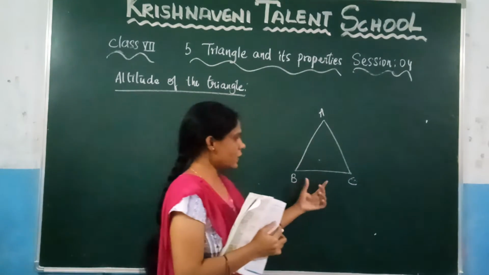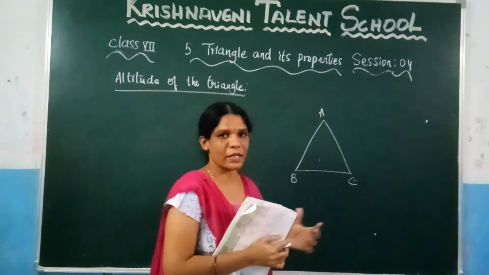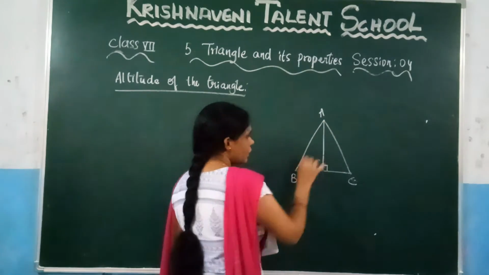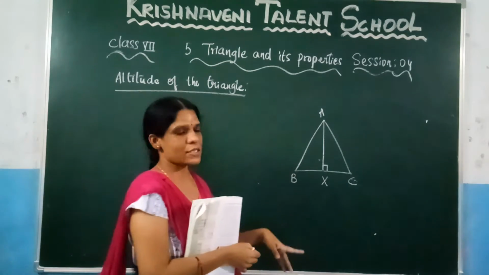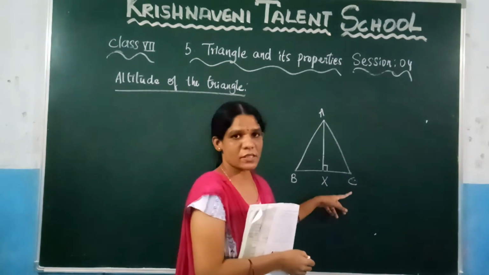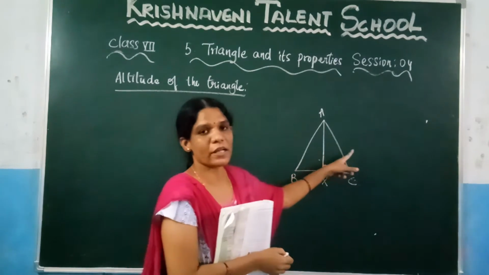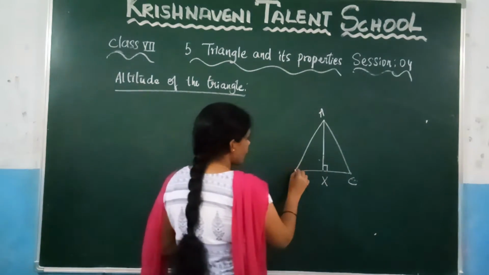Let us consider in this triangle BC as the base. If you consider BC as the base, you can draw the perpendicular from here, right? So we got one altitude, which is AX. Now let us consider AC as the base. With AC as the base, again from this point you need to draw the perpendicular line to the base. So let us draw that one.